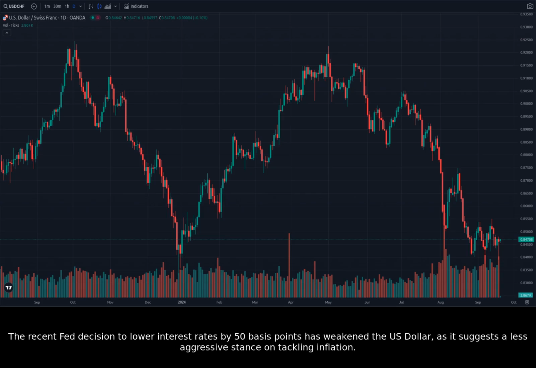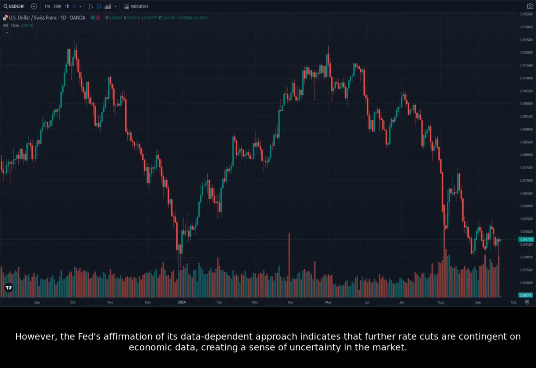The recent Fed decision to lower interest rates by 50 basis points has weakened the US dollar, as it suggests a less aggressive stance on tackling inflation. However, the Fed's affirmation of its data-dependent approach indicates that further rate cuts are contingent on economic data, creating a sense of uncertainty in the market.